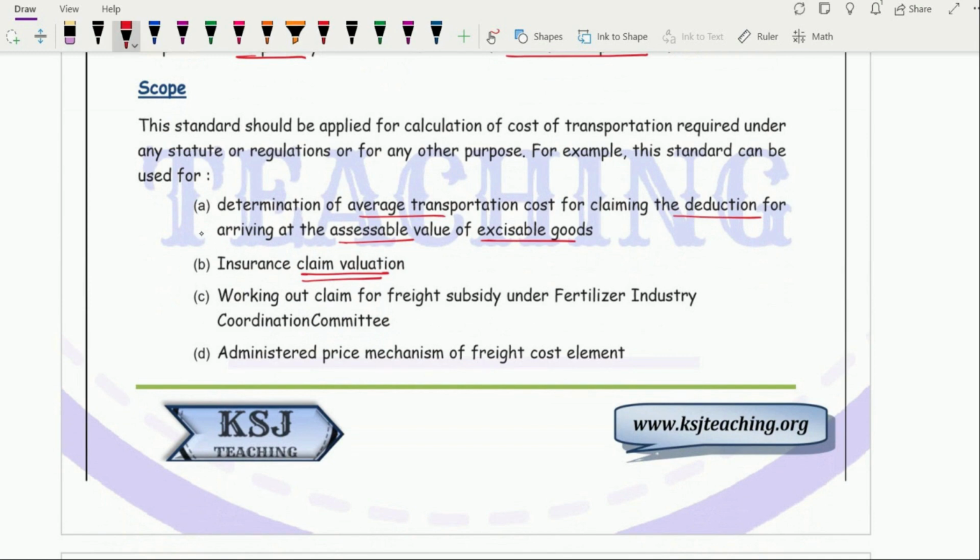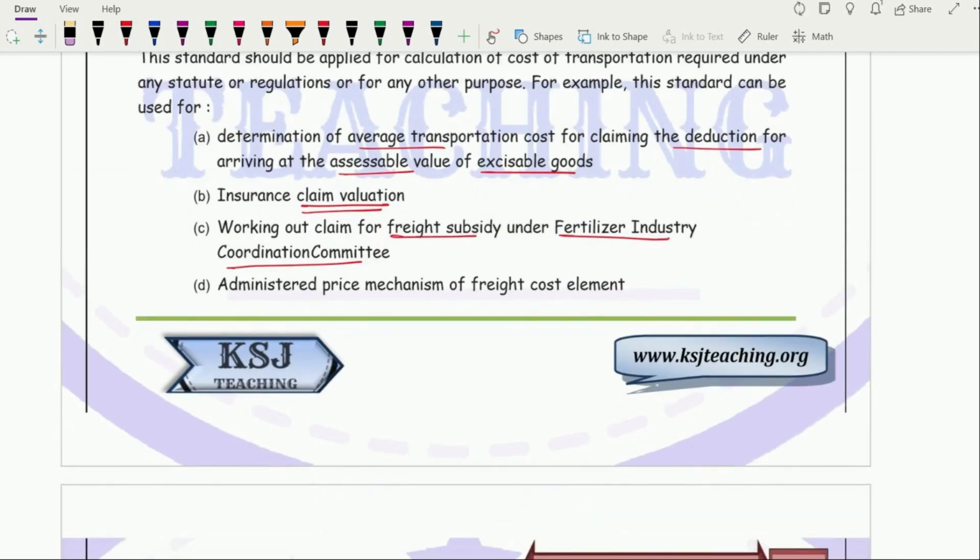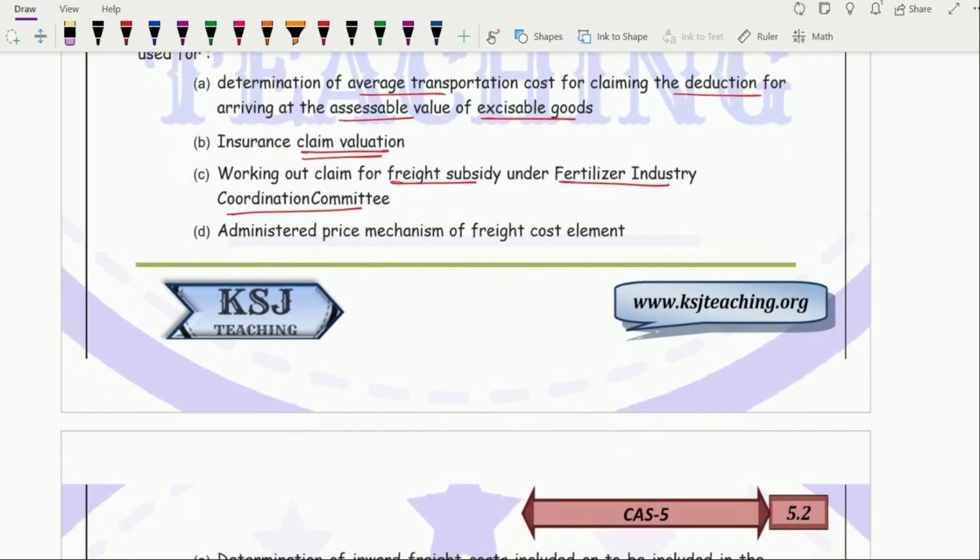Working out the claim for the freight subsidy under the Fertilizer Industry Coordination Committee. If some subsidy is available, then you should know the amount of your cost so that the subsidy will be given accordingly, because they will ask for all the records, right? If there is subsidy available on any of the things, the government department will ask for all your records, right? So if your records are not properly maintained, then how will you provide them and how will you claim the subsidy then? You will not be able to do it, right?